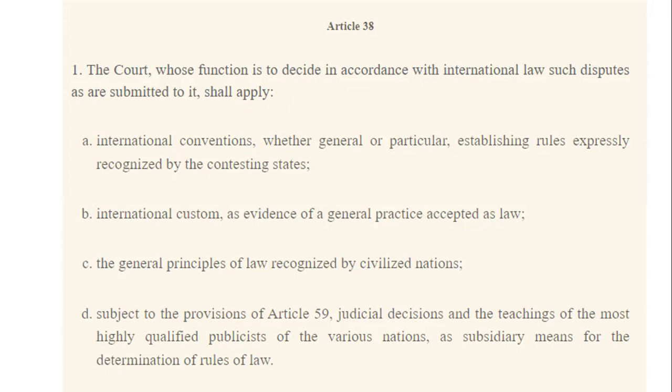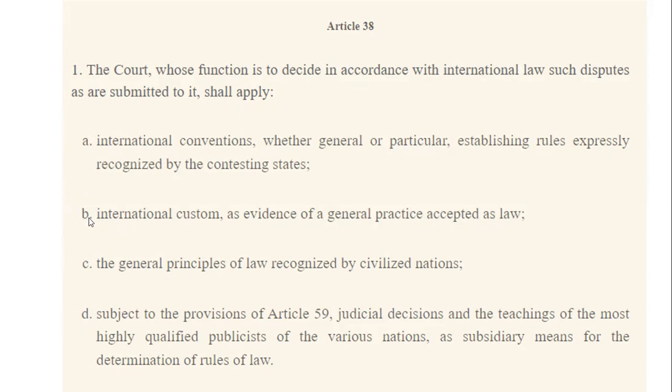Article 38 of the ICJ statute. So it's important to mention that these three first ones are principal sources of international law, while the fourth one is a subsidiary source of international law. So let's begin with the principal ones. The first one is international conventions or treaties.